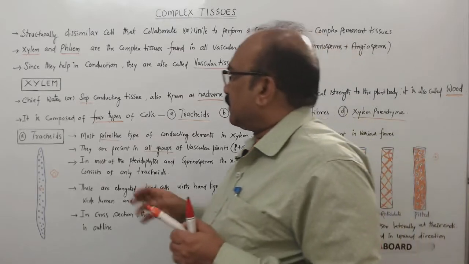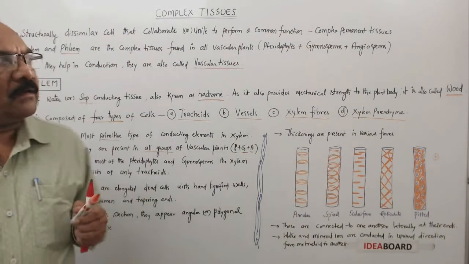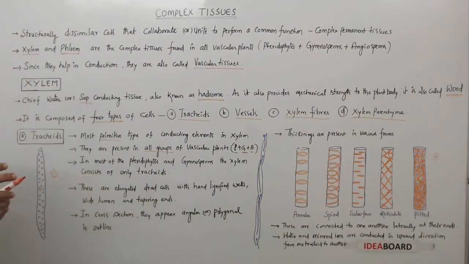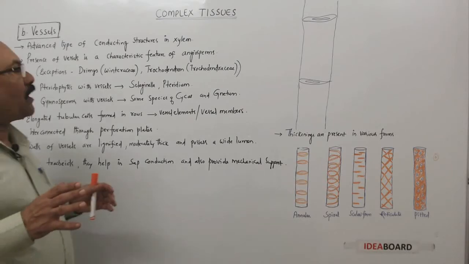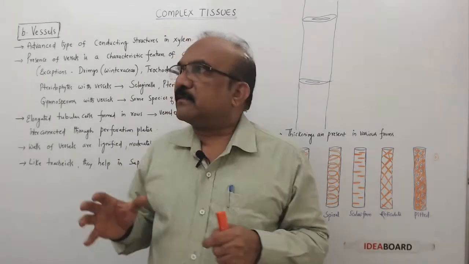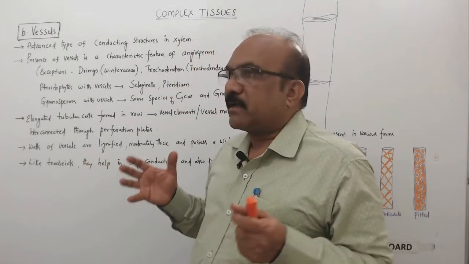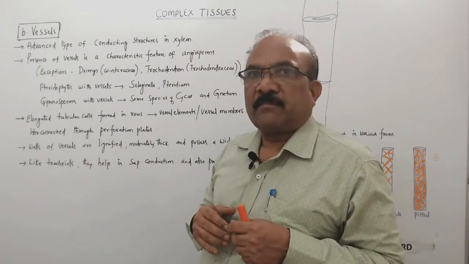So later, these vessels have evolved. So these are formed in angiosperms. So we will see the vessels now. Vessels. So these vessels are an advanced type of conducting elements in the xylem, or conducting structures in xylem.